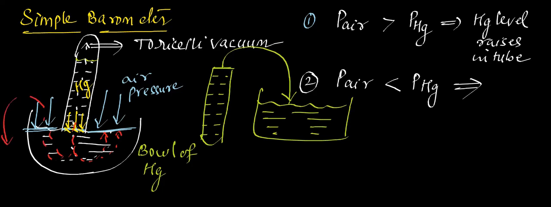So, in this case, why do we only take mercury, ma'am? Why only mercury? Because there are certain advantages. Mercury density is very high. So a small tube is enough to measure the pressure.